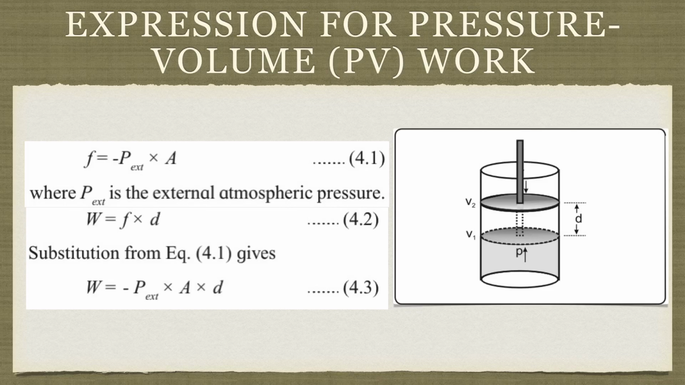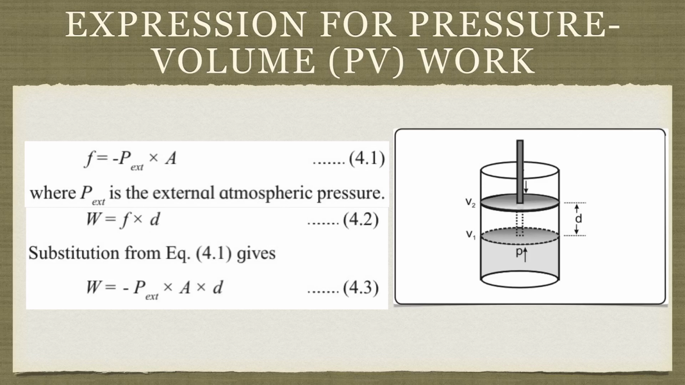Now, if the piston moves out a distance d, then the amount of work done will be equal to force into displacement, right? So we can say that W is equal to F into d. Now I'll substitute the above equation, 4.1 in 4.2. So what will it become? W will be equal to, substituting the value of F over here, minus P external into A into d.